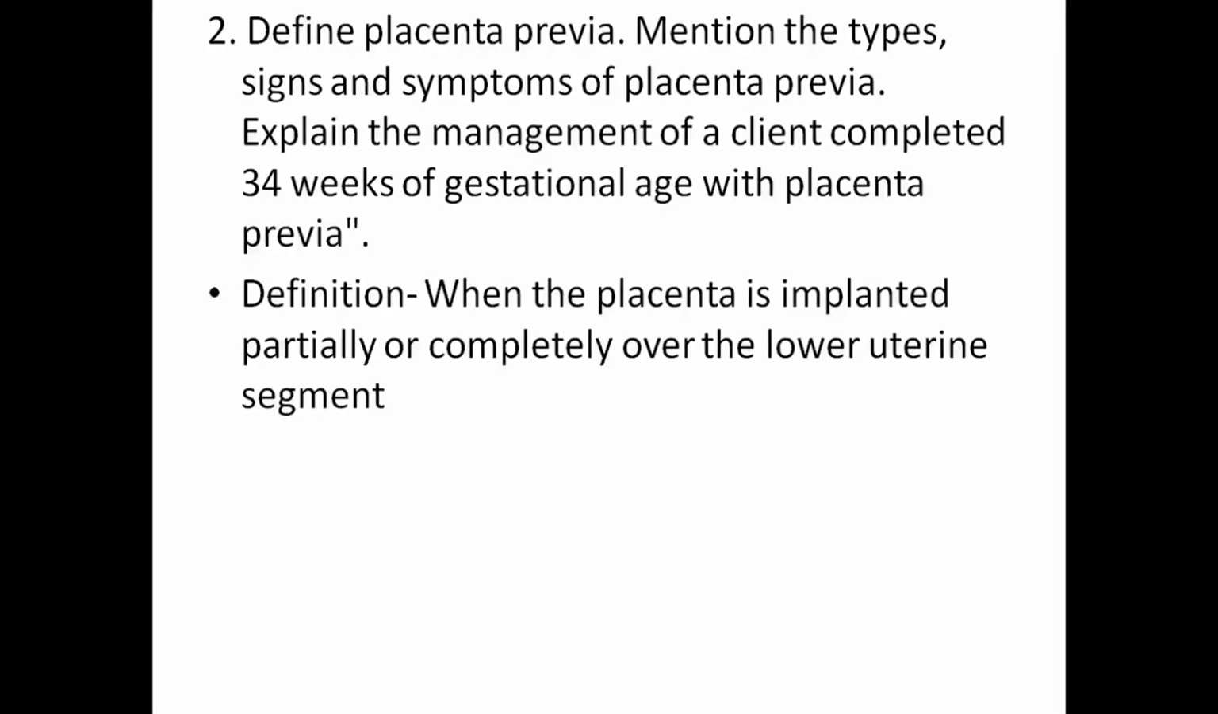The second question was: define placenta previa, mention the types, signs and symptoms of placenta previa, and explain the management of a client complete 34 weeks of gestational age with placenta previa. When the placenta is implanted partially or completely over the lower uterine segment, we call it placenta previa.